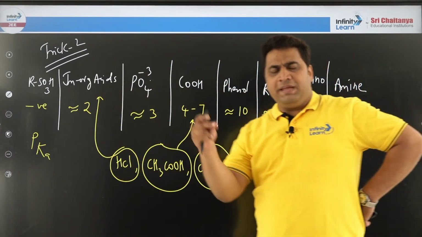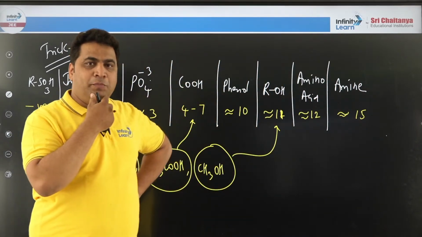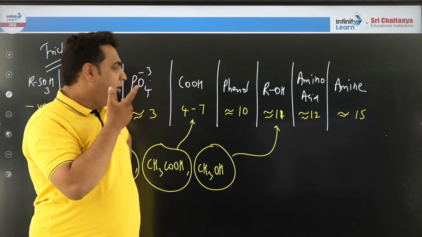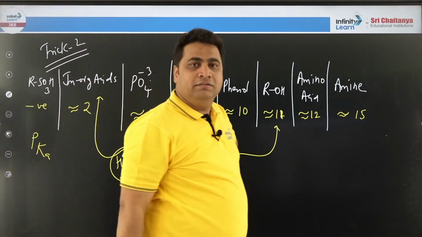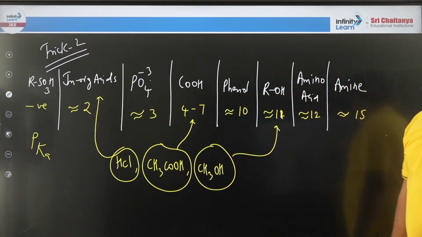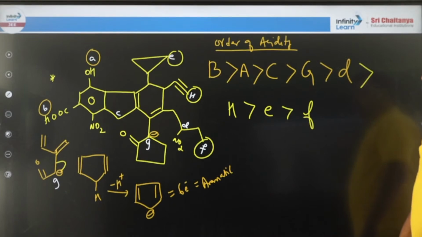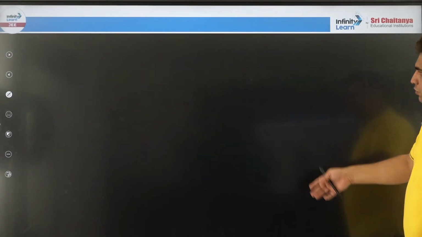What is the pK of alcohol? pK of alcohol. I don't know, Sarfaraz. Nearby 11. 11.5. Okay, it will go correct. So you can give a nearby range. So this is the way how to give guesswork. Right. Then I went for some tough examples. Right, and then I have given you homework.